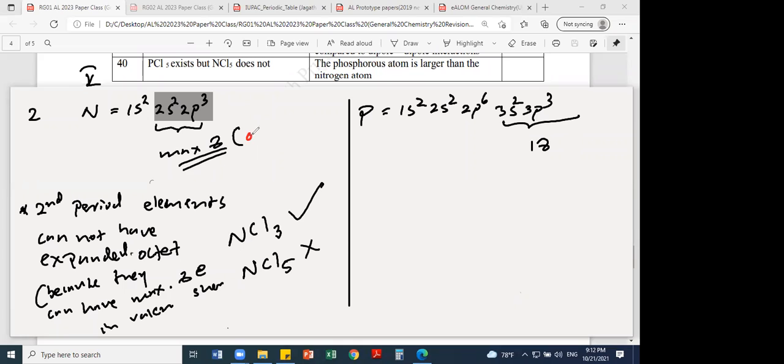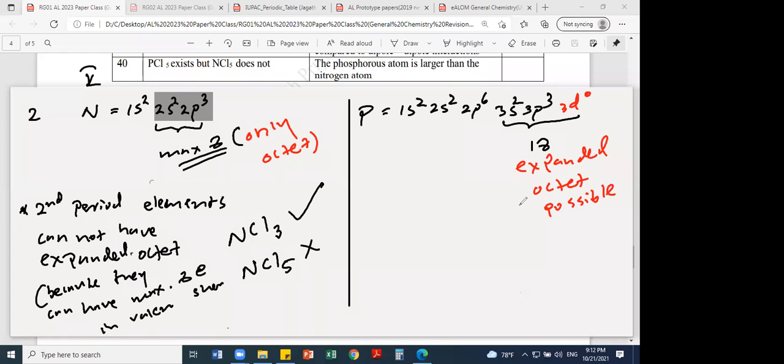Only octet. Maximum 8 means only octet. Octet means 8. So this one can have up to 18. That means the valence shell can keep a maximum of more than 8, that means expanded octet is possible. Expanded octet is possible because 3d is also there, but for the second period it's not. Only octet is possible.